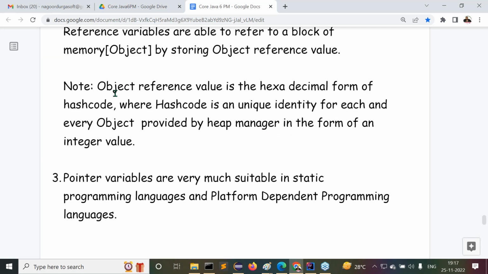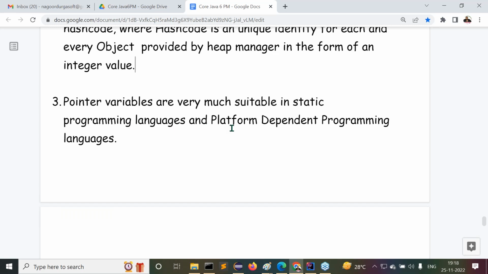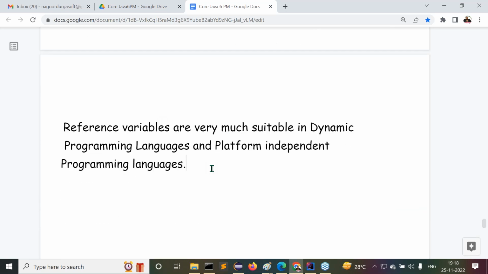Here I'm giving a note point. Object reference value is the hexadecimal form of hash code, where hash code is a unique identity for each and every object provided by the heap manager in the form of an integer value. Pointer variables are very much suitable in static programming languages and platform dependent programming languages. Already we understood this point. But reference variables are very much suitable in dynamic programming languages and platform independent programming languages.